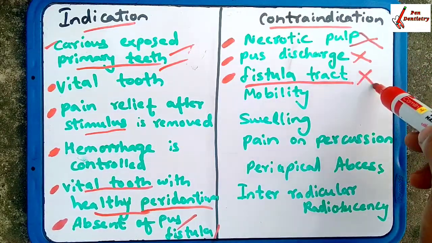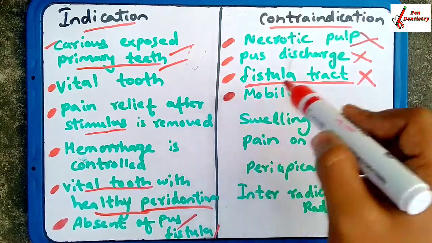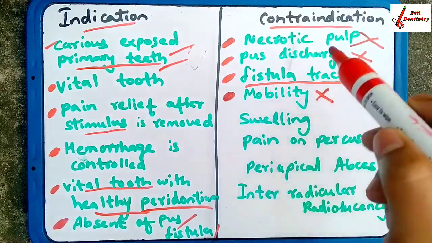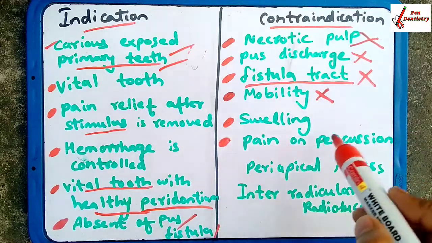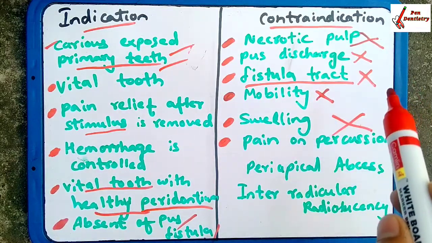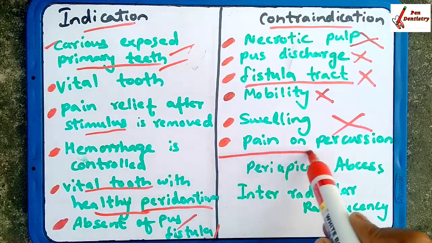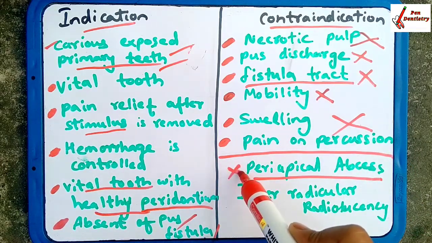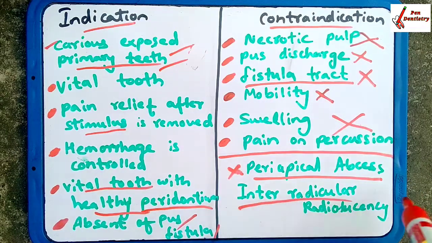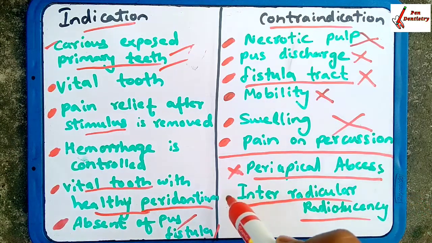If there is swelling, if there is pain on percussion, then you are not going to do the pulpotomy. In radiograph, if there is a periapical abscess, then you are not going to do the pulpotomy. And if interradicular radiolucency is there, then you are not going to do the pulpotomy. Okay, these were the indications and contraindications.